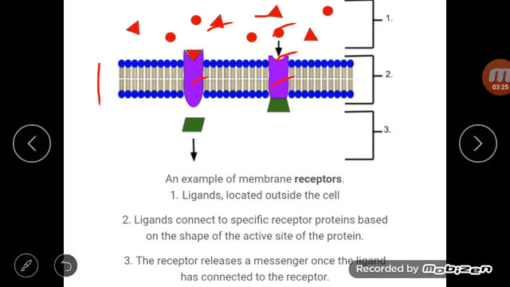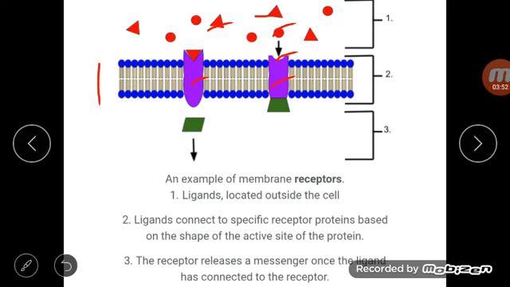Here, active site of receptor. Ligands connect to specific receptor proteins based on the shape of the active site of the protein. So according to this active site, specific ligands bind to this receptor and form drug receptor complex. So ligand means drugs, hormones, or endogenous mediators.